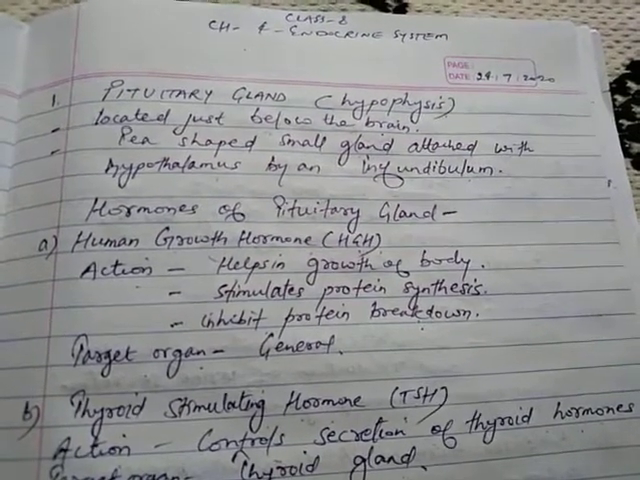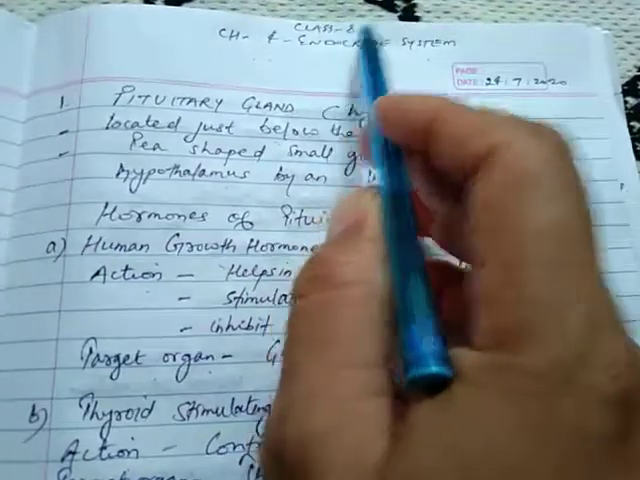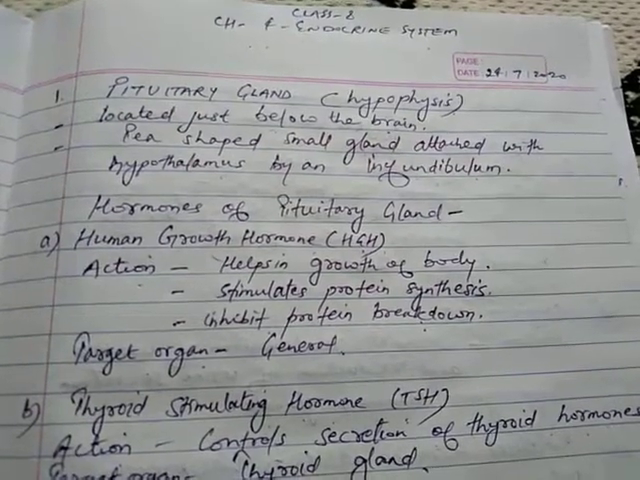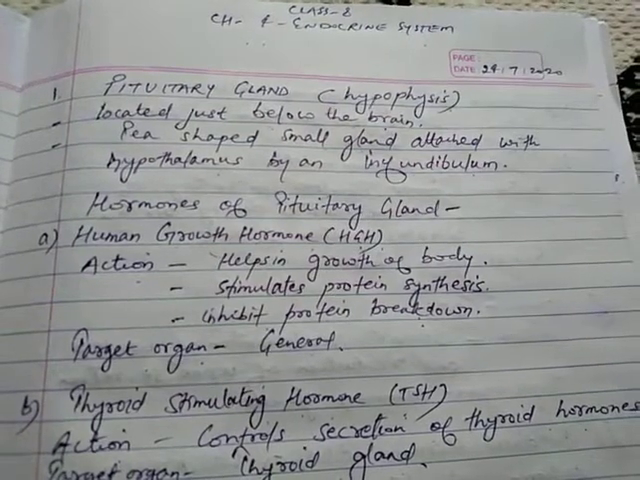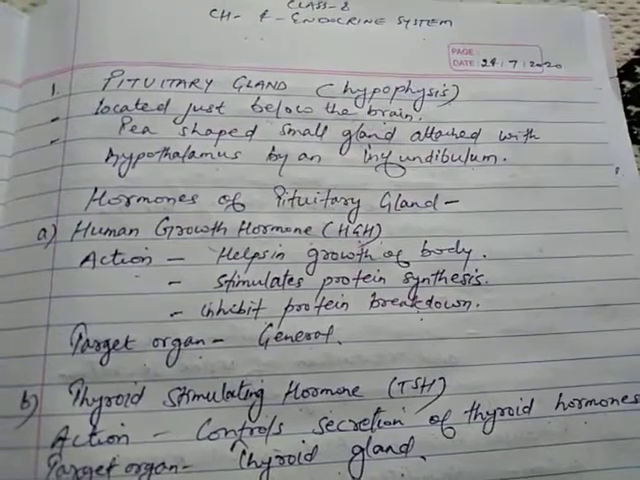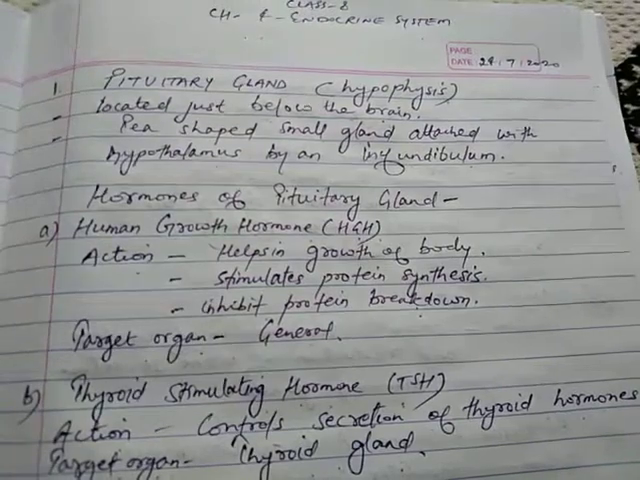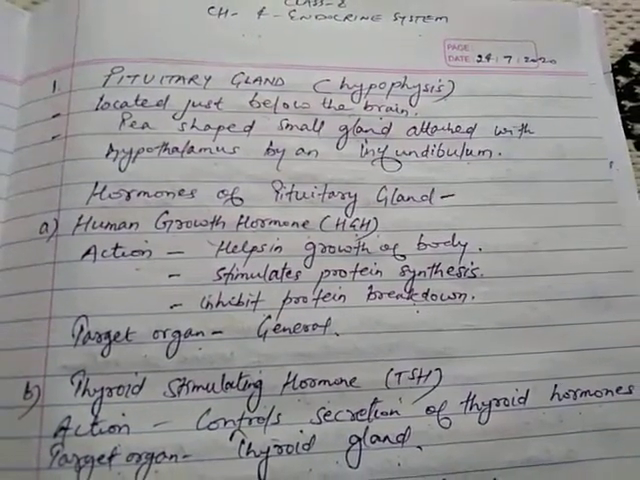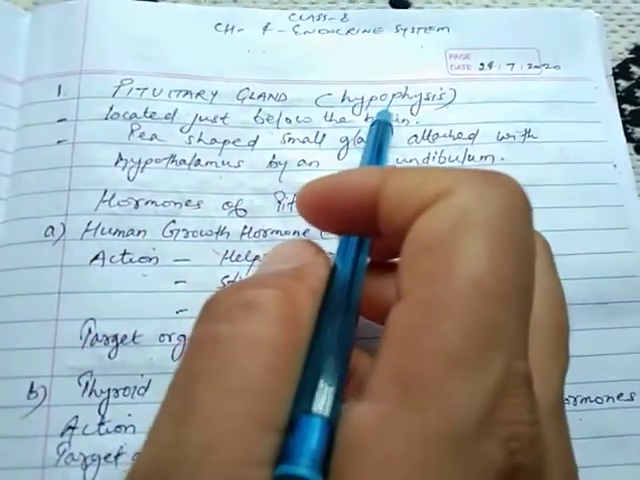Students, today we are going to discuss chapter 4, endocrine system, of class 8 biology. In the previous class we discussed hormones and glands, and today we are going to discuss different types of glands. Starting from the pituitary gland, today we are going to discuss the thyroid gland, adrenal gland and pancreas. So let's start. The first gland is the pituitary gland, also known as hypophysis.